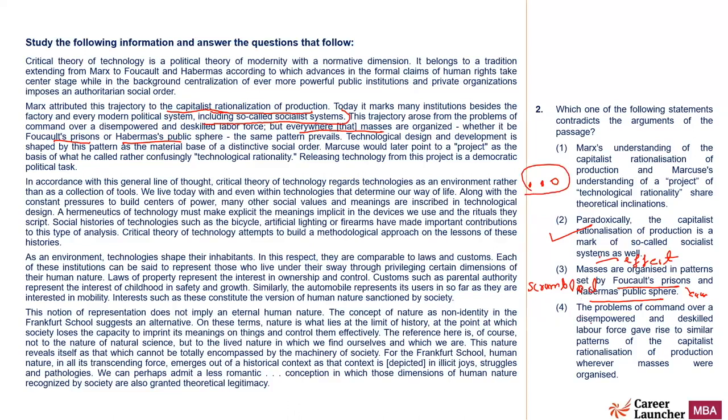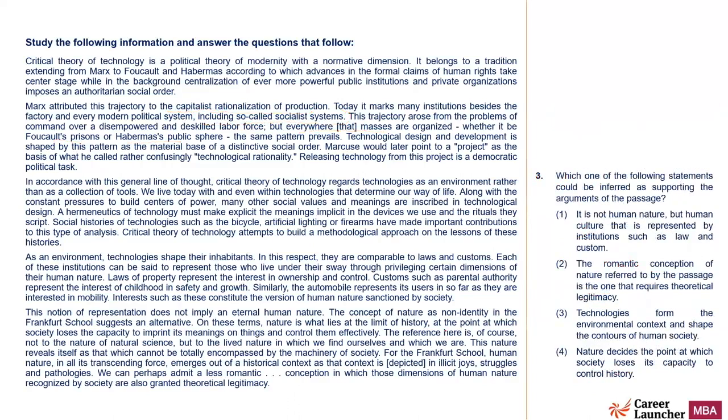4. The problems of command over a disempowered and de-skilled labor force gave rise to similar patterns of capitalist rationalism of production wherever masses were organized. Yeah, so this is also talked about, that wherever masses were organized, this is what happened. So 3 definitely is the answer. 1, I did not get the meaning. 2 and 4 are mentioned. 3, the opposite is mentioned. Not even the opposite. There is no such relation which is being talked about. So the answer should be 3.